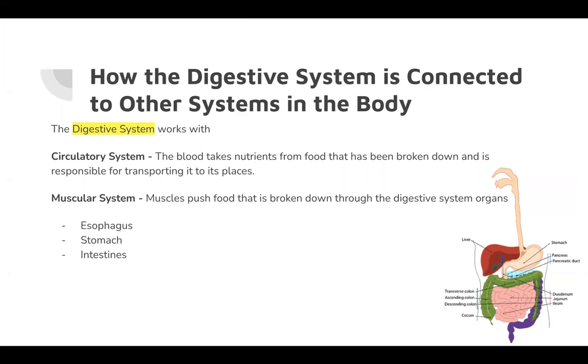Well, the digestive system is working hand in hand with these two systems, and it is responsible for providing nutrients to the body and to all the systems. Without the digestive system, our body wouldn't be able to function. So those muscles are pushing food down the esophagus, the stomach, and the intestines.